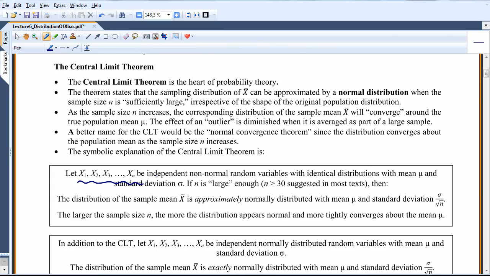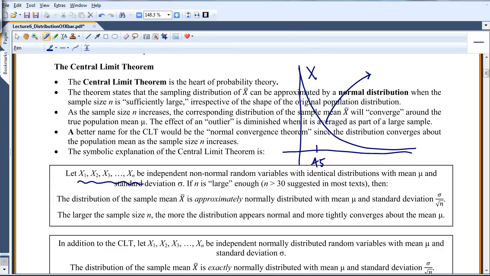If I look at the distribution of the time I spend in class every day, maybe it has an exponential distribution like this, where we'll say the mean time is 45 minutes. This distribution could go off long. Maybe sometimes I stay for 2 hours, but most of my times are probably under 45 minutes. That's where the bulk of the area is. This is the graph of x, the individual times.